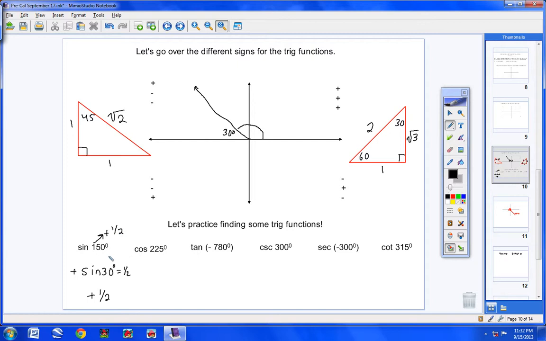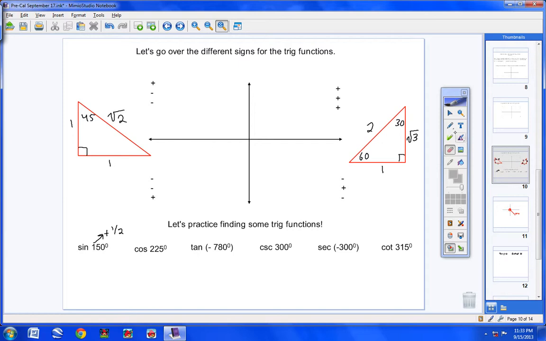Because remember, I can find the reference angle and find the sine of the reference angle and then check my positives and negatives, make sure it's accurate, and then I have the answer without even knowing what the sine of 150 was. I now found it without using a calculator. That's really, really cool. Now let's find the cosine of 225.